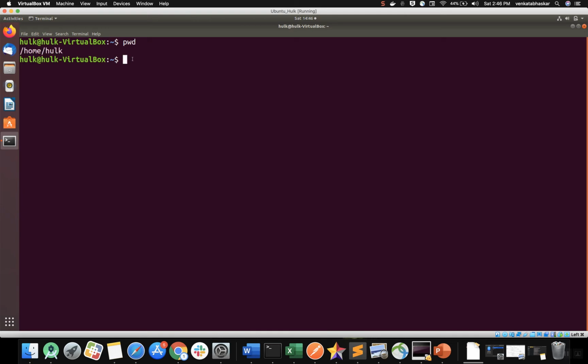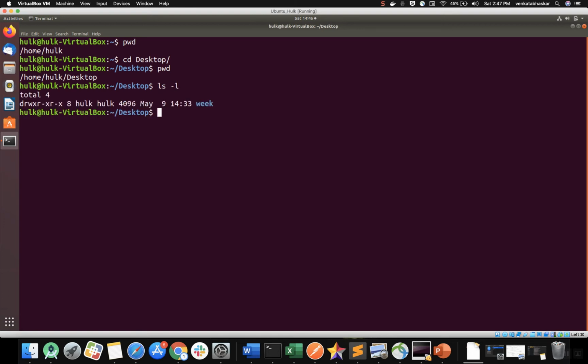Now I want to navigate to the desktop. cd space desktop. You can type it, or click the tab and it will autocomplete. So I changed with cd desktop. Check my current working directory with pwd. Let me check if any files are available with a list of files. Only the week folder is there.